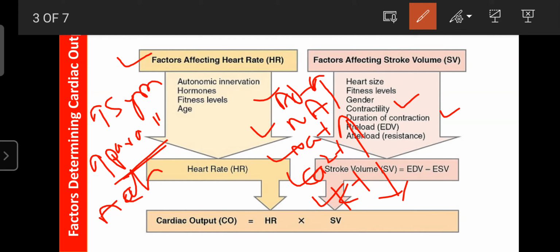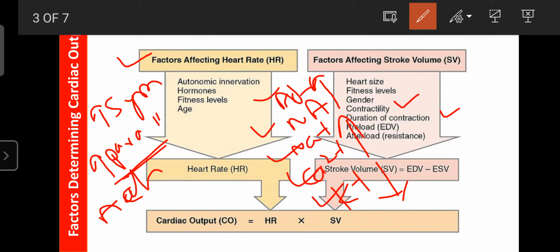If they are well relaxed, more blood can be deposited. If they are less relaxed, less blood can be deposited in the ventricles from the atria, so the cardiac output decreases. So whatever the degree of stretch or relaxation property of the cardiac muscle before contraction of the ventricle, that is known as the preload.